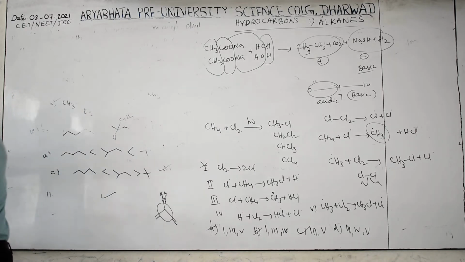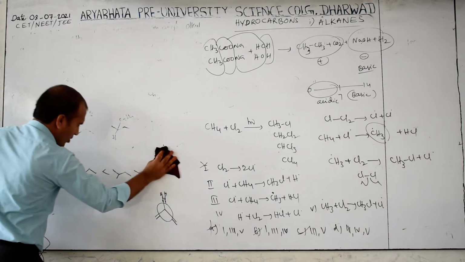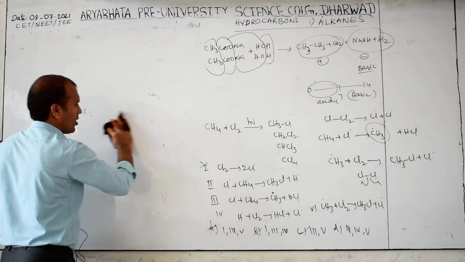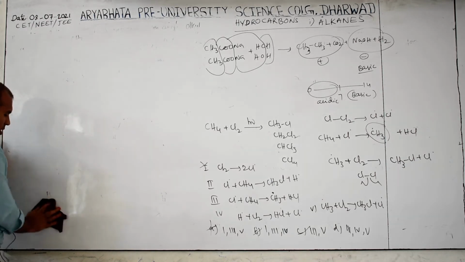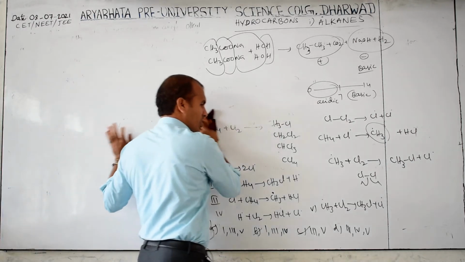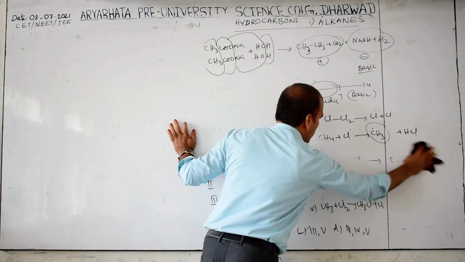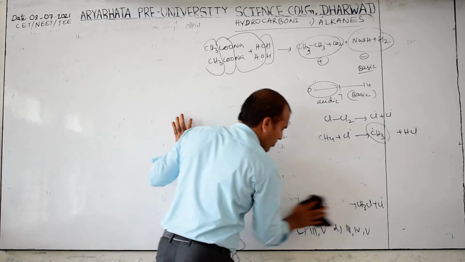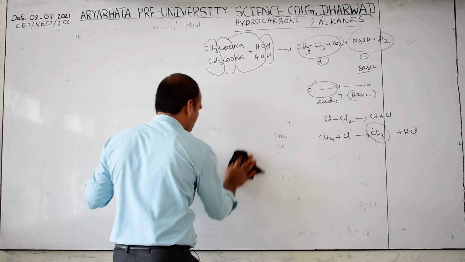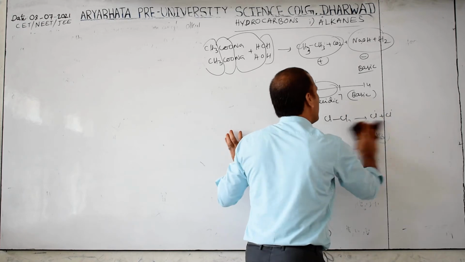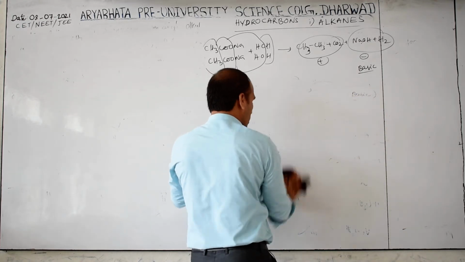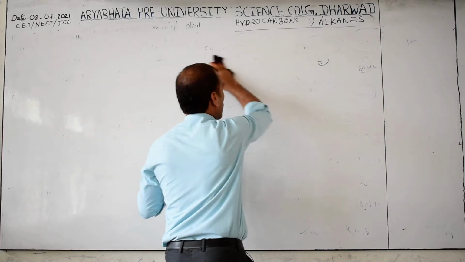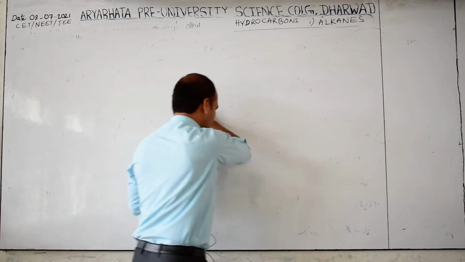I think if first year students are watching this video, they don't know, because I thought this was in first year, but no student watched this video. In offline teaching, at that time I did not teach this. You don't know optical isomerism in offline, but those who watched this video online may know. That time I taught what is optical isomerism, what is geometrical isomerism, each and every detail.